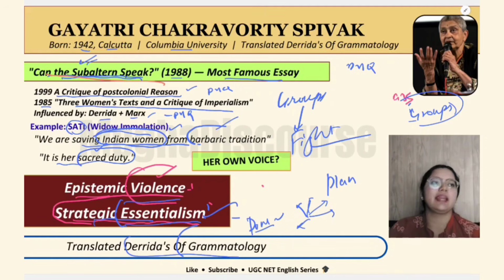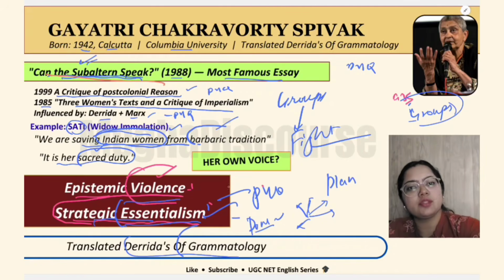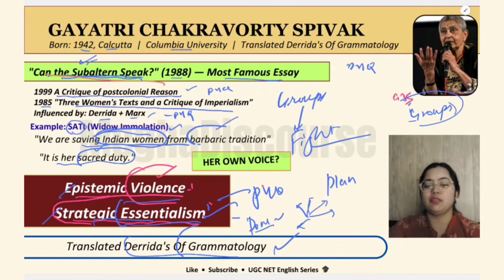So basically this is the idea, and we should know that Spivak is a very versatile theorist, and these are all PYQs. They both are PYQs. And this is also a PYQ. This whole slide is a PYQ. I have included most of the important things.